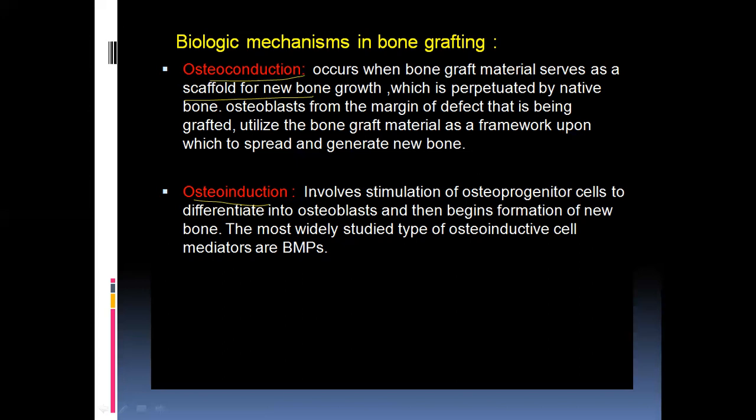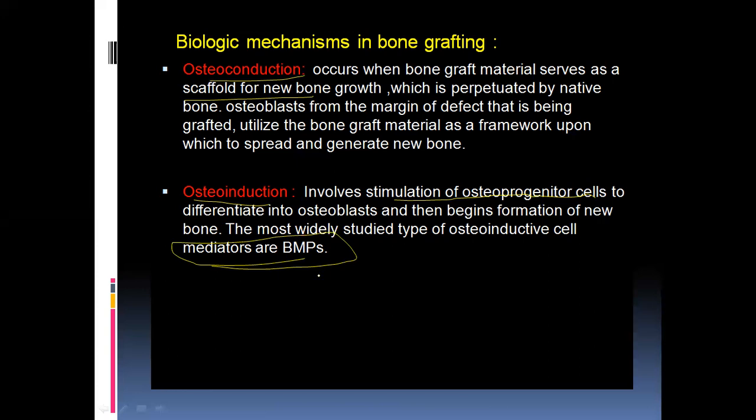They don't have the ability to produce bone, but they induce some of the host cells. So it will stimulate the osteoprogenitor cells. How do they stimulate the osteoprogenitor cells? With the help of growth factors, as these grafts have growth factors such as bone morphogenetic proteins inside them, so they will stimulate it.